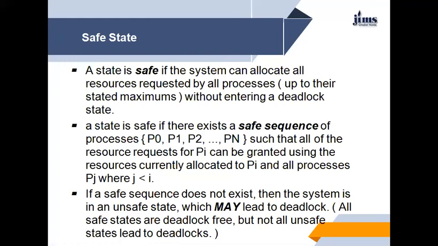So if a safe sequence does not exist, then the system is in an unsafe state, which may lead to a deadlock. If there is a safe state, then it is okay. If it is an unsafe state, then an unsafe state may lead to a deadlock.